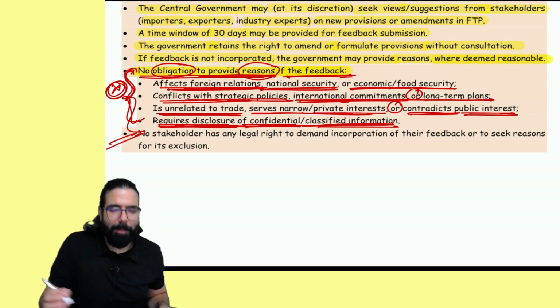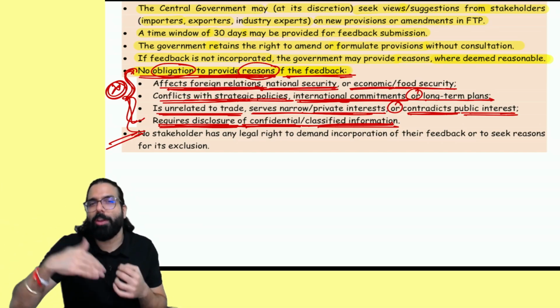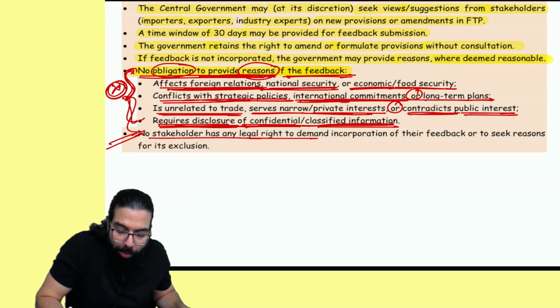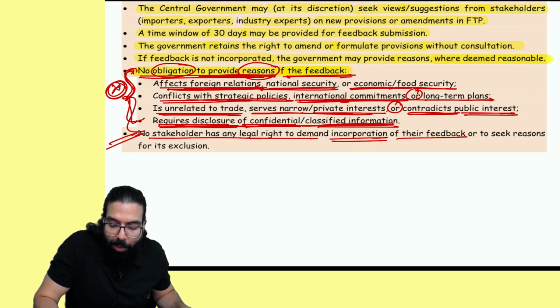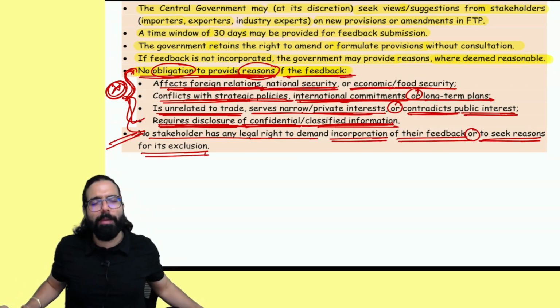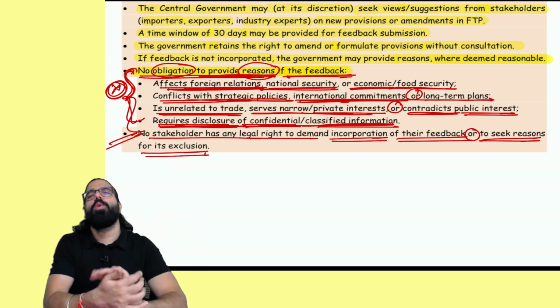And you know what? If government did not give the reason why your feedback was not incorporated or used to make the changes in the policy, no stakeholder has any legal right to demand incorporation of their feedback or to seek reason for its exclusion. Sir, I gave one feedback. Why did you not include it? You don't have any legal right to go ahead and ask that.